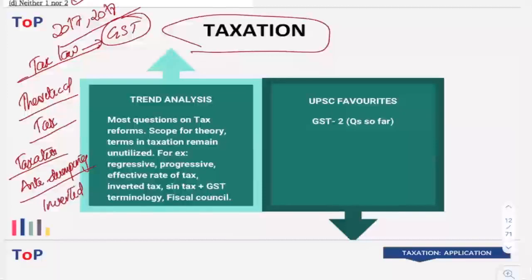These were some of the terms that were already in the news. Give importance to all of these. That will be necessary for you to score good marks. Then when it comes to UPSC favorites, that is nothing but the recent tax reforms. As the most recent tax reform was GST, there were multiple questions related to GST, right?